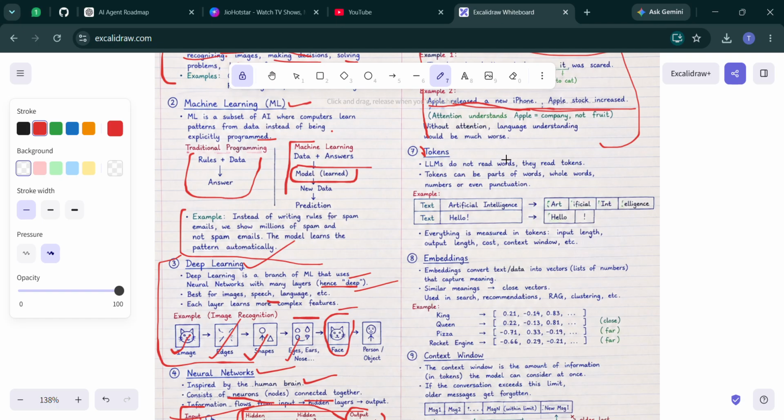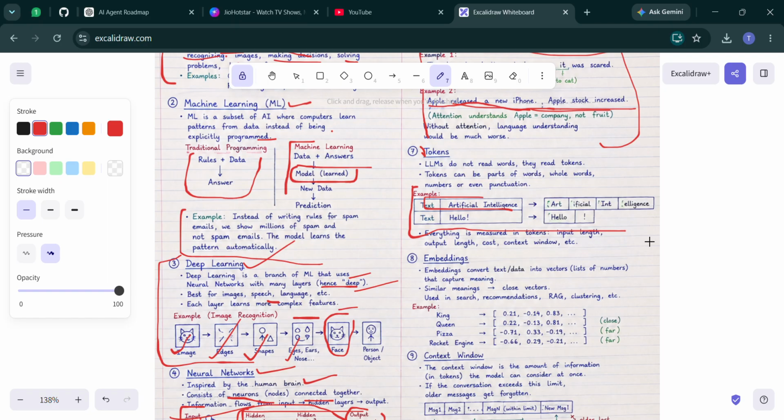A token might be a whole word, part of a word, a number, or even punctuation. For example, "artificial intelligence" might become multiple tokens depending on the tokenization used in the LLM. Context size, API pricing, input length, and output length all depend on tokens. The response generated by LLMs is generally based on the context size.